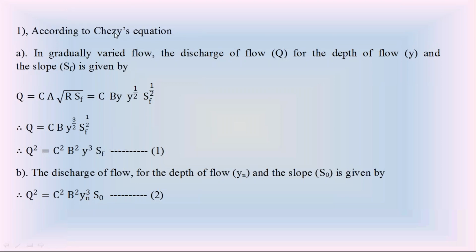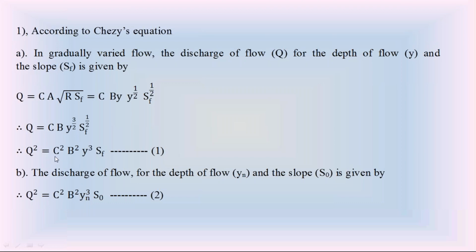So in this, Chezy's equation first applied for the gradually varied flow, we got this equation 1. Then Chezy's equation is applied for the uniform flow condition at a normal depth Yn, we got this equation 2. These two equations 1 and 2 provide the same discharge of flow in the open channel, in the wide rectangular channel. For the same discharge Q, one is at gradually varied flow, the other one is at normal depth of flow.